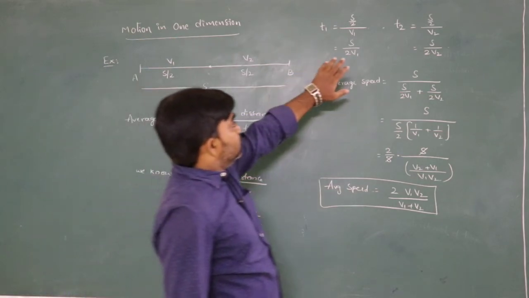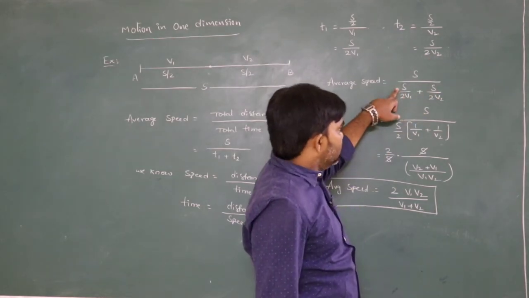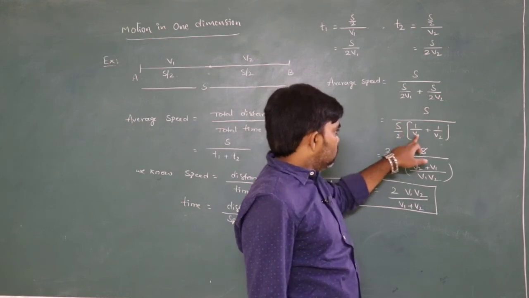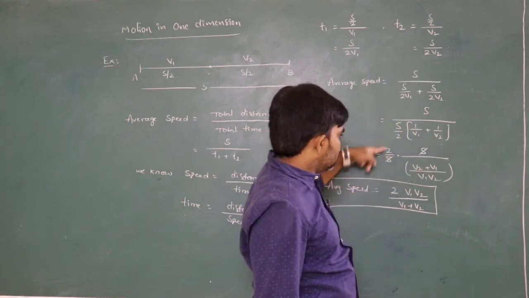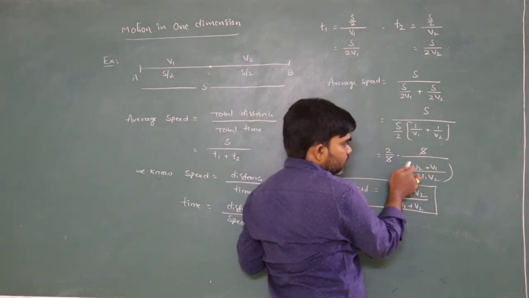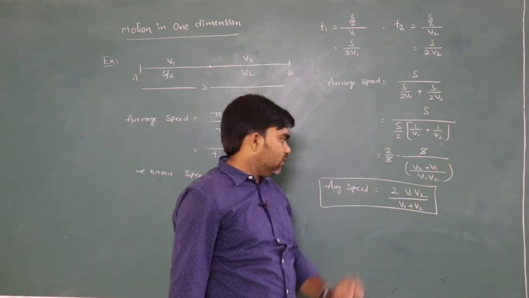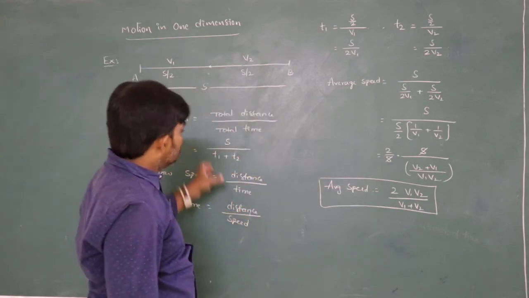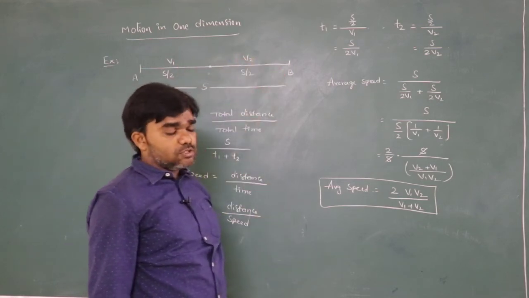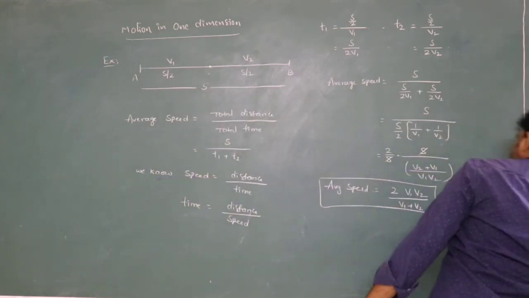Here we calculated time. Time is S by 2 v1 plus S by 2 v2, just substituting here. So S by 2 common, 1 by v1 plus 1 by v2. This fraction reverses, 2 by S, and the LCM is v1 v2. So the average speed is 2 v1 v2 by v1 plus v2. In this situation, if the body travels the first half of the distance with speed v1 and the second half of the distance with speed v2, the average speed can be written as 2 v1 v2 by v1 plus v2.